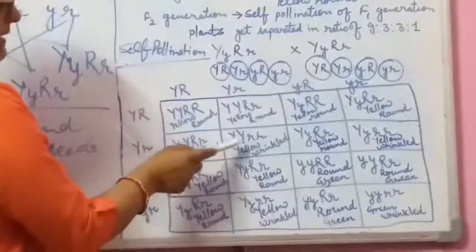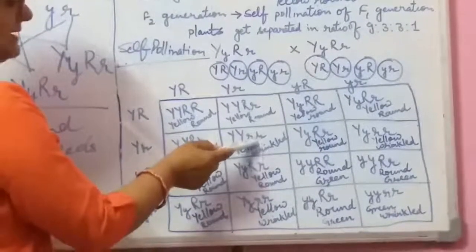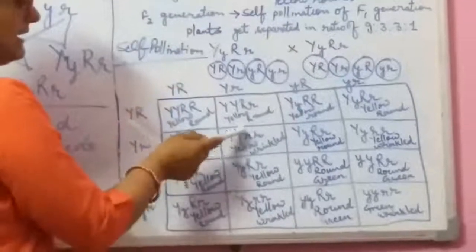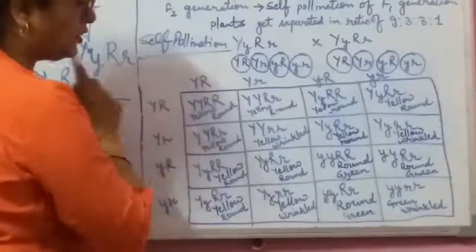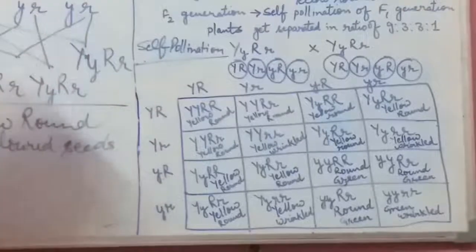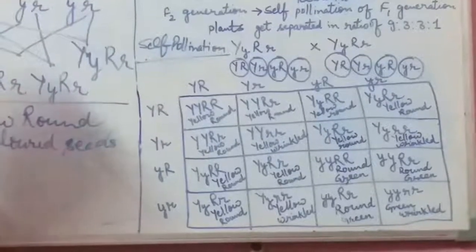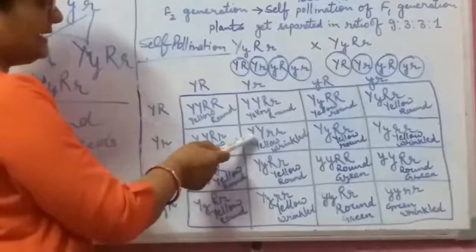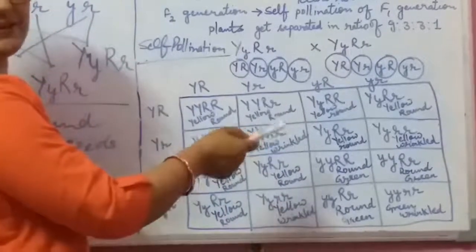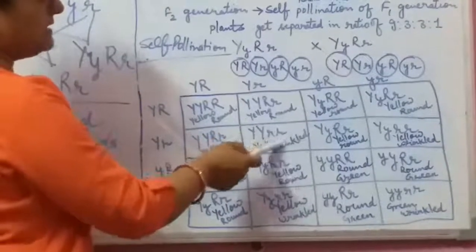Then look here. Capital Y, small r. Here it is the yellow color. But here both the two recessive genes are for the wrinkled seed. So this will be the plant of the yellow wrinkled seeds. Okay. Yellow, because capital Y is the dominant character and small r is the wrinkled recessive. But both the two alleles are present. That's why it will be the yellow wrinkled.